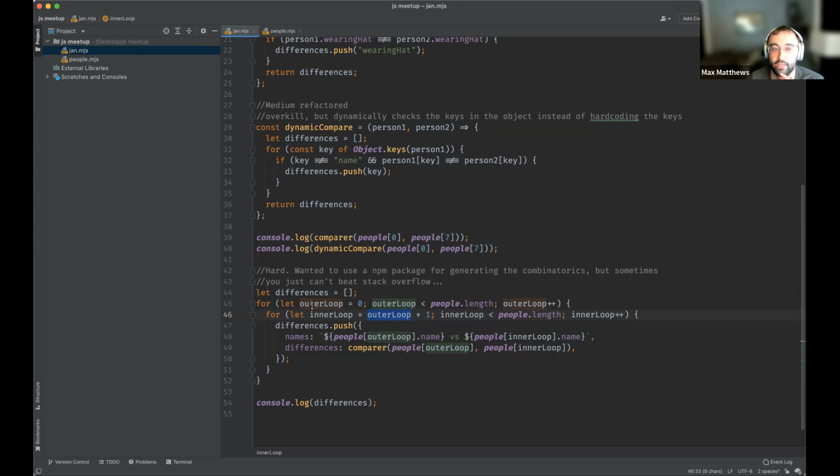And so I try to always name my variables like outer loop or inner loop, or even better, first person to compare and second person to compare, and then just run through that and call our comparer function that we've already written, and then store that as an object with the first person's name versus the second person's name, using a template literal here just so we can store the data easily. And then storing also their differences coming out of the function.